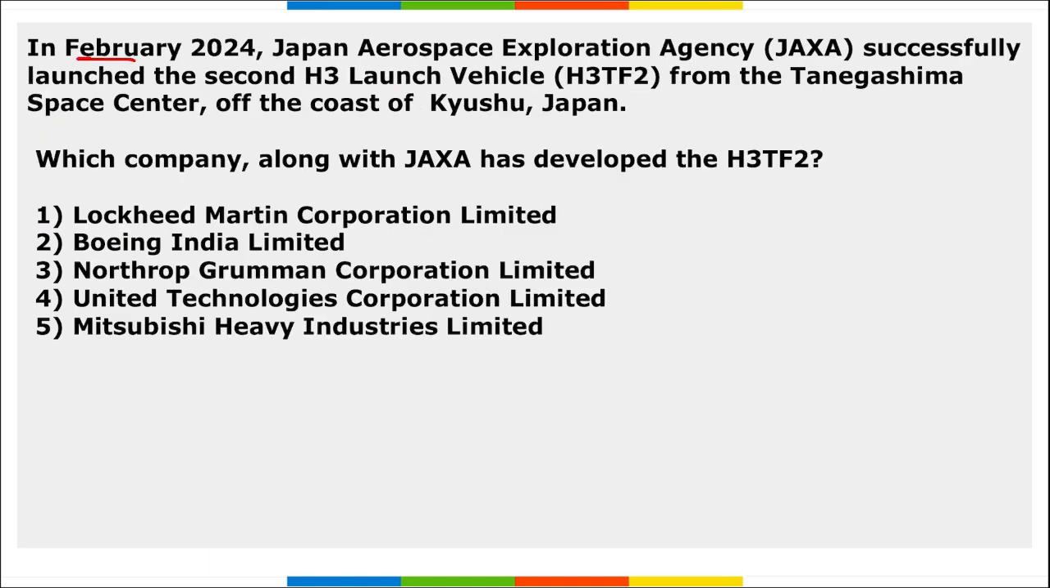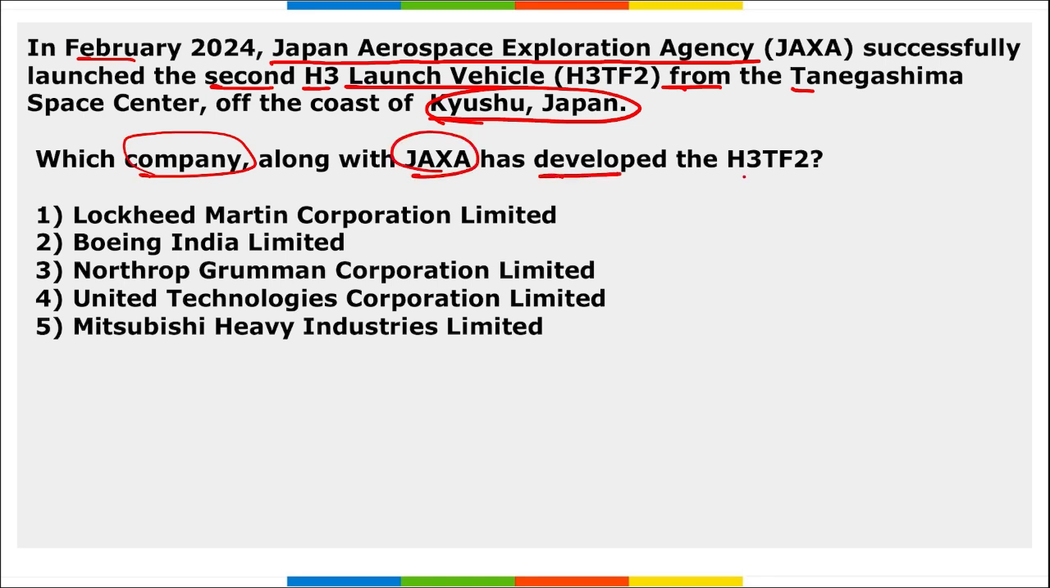Next, in Feb, JAXA, that is Japan Aerospace Exploration Agency, successfully launched the second H3 launch vehicle from Kyushu, Japan. Right? The question asked here is which company along with JAXA has developed this H3 TF2? So JAXA launched this launch vehicle H3 TF2 from Japan. The question asked is which company developed this? This was developed by whom? What is the name of that company? It is Mitsubishi Heavy Industries Limited. Right?